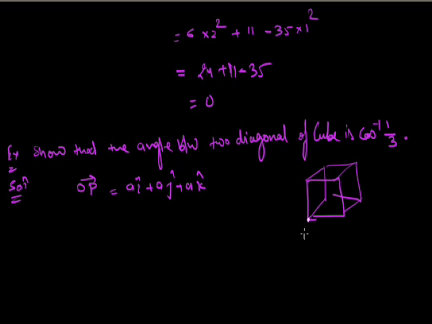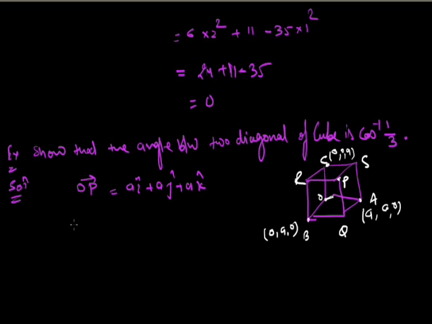Now this one is point B, this one is O, Q, A, S, P, C, R. Now this one is the origin. This point is a, a, a. This one is a, 0, 0. This one is 0, a, 0. This point is 0, 0, a.